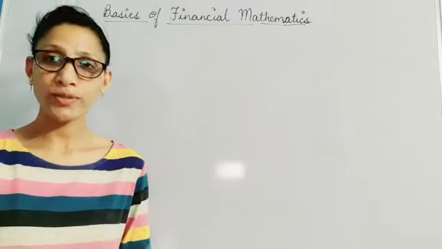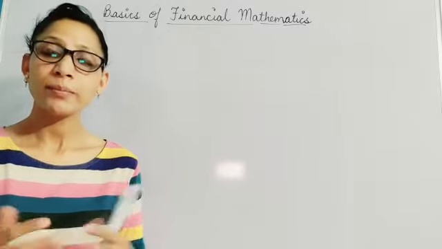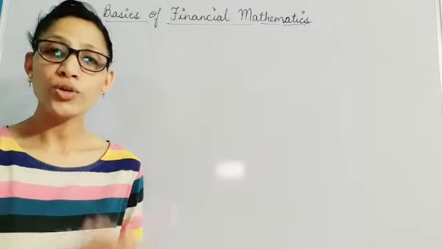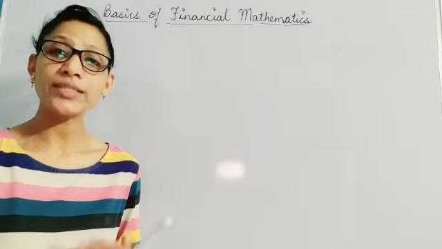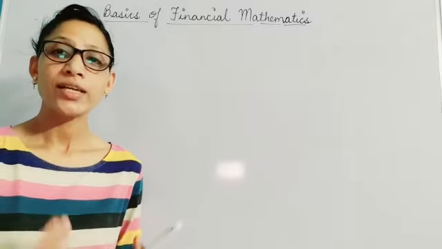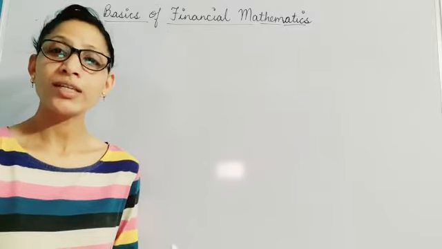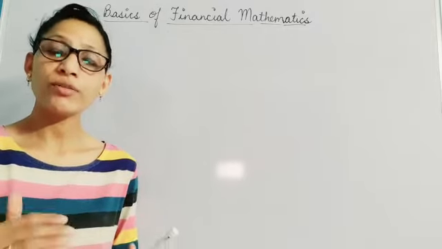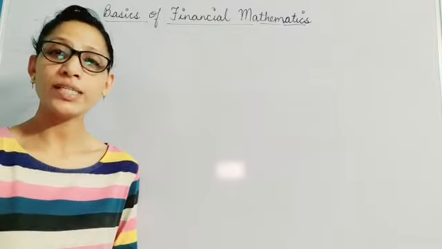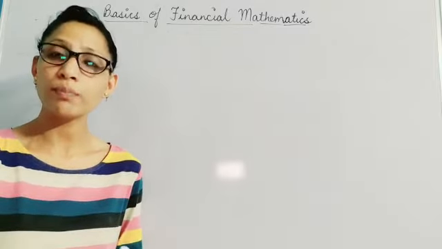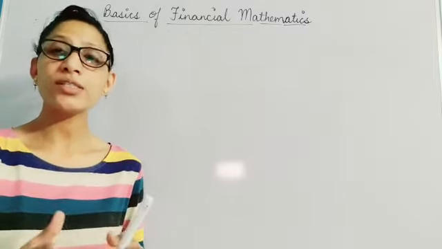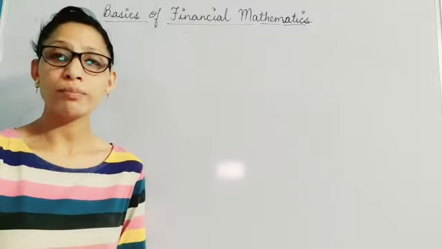This interest is the extra money which we get in lieu of the money which is borrowed or lent. This is going to be a very interesting topic because we are going to know how compound interest and simple interest are calculated. Like if we are paying the EMIs of our house or vehicle, then what sort of interest are we paying? Either we are paying simple interest or we are paying compound interest. What are the differences between simple interest and compound interest?